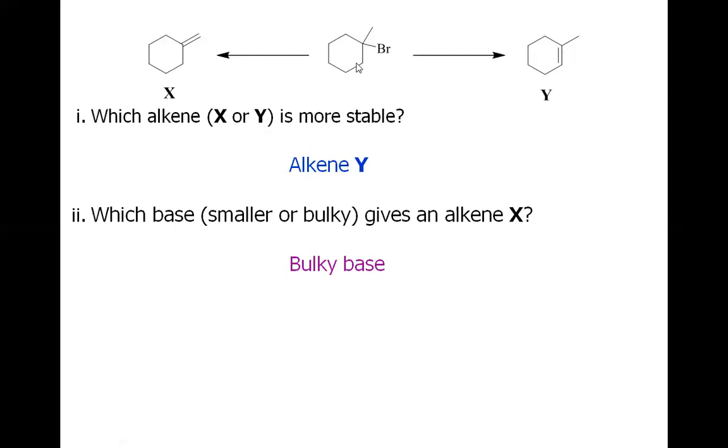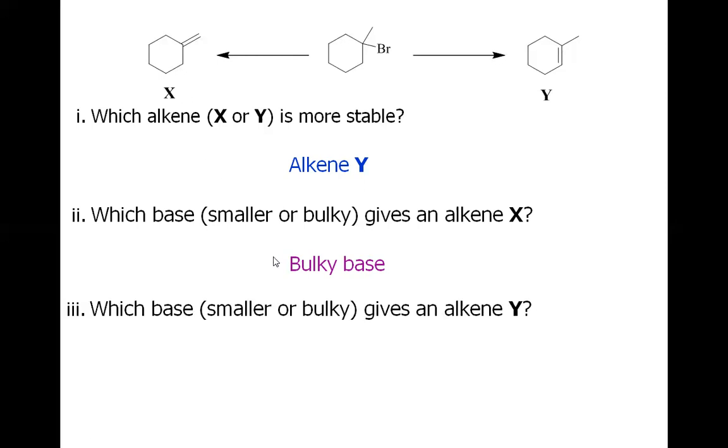Because if you consider this starting material, which is halocycloalkane, you must know that when the bulky base comes to abstract the proton, this hydrogen or the proton is easier for the abstraction, because this has no steric hindrance and we have easy access for the base to come and abstract it. But this hydrogen, which is this beta hydrogen, is relatively less accessible in comparison with this methyl hydrogen. So the bulky base prefers to pull the proton from the less hindered side. As a result, we will have the less stable or the less substituted alkene.